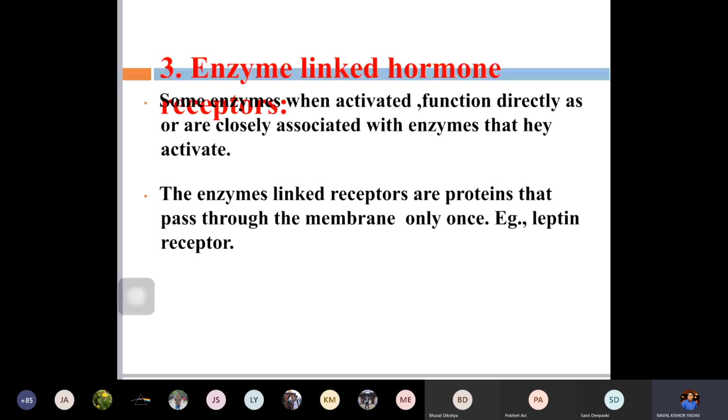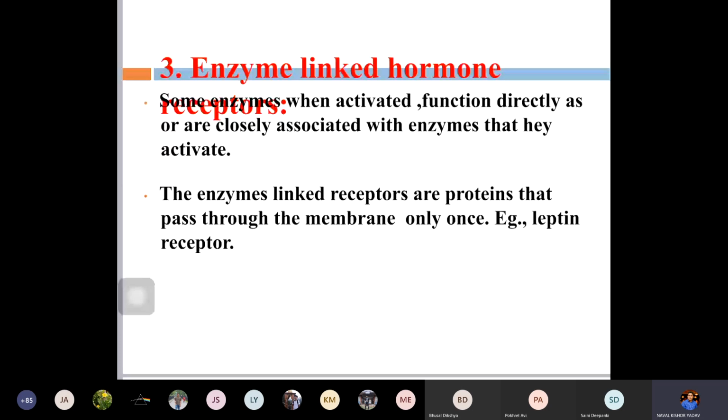One example is the leptin receptor, and even the insulin receptor. Enzymes like tyrosine kinase and later phosphatase enzymes are linked to the leptin receptors. In the next class we'll discuss how leptin acts through this.